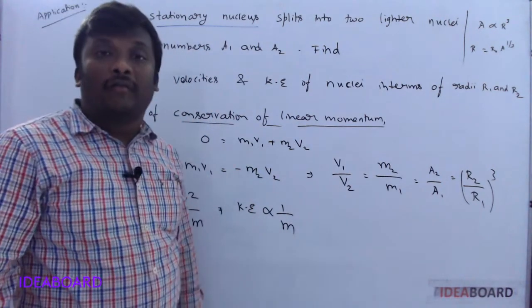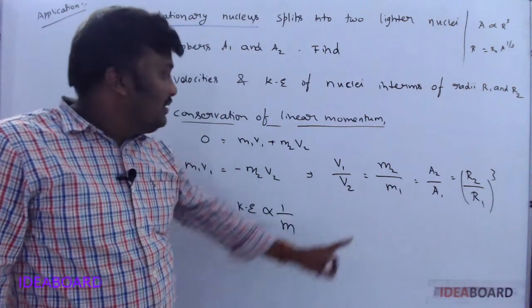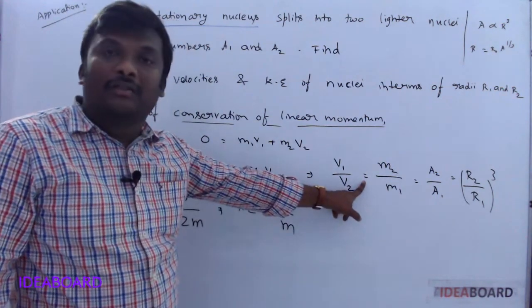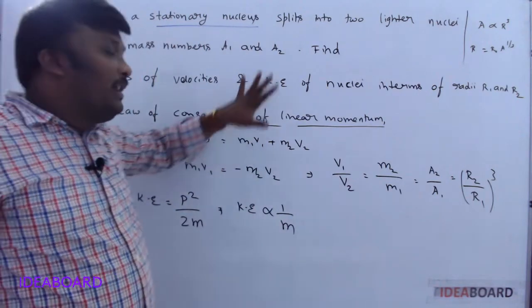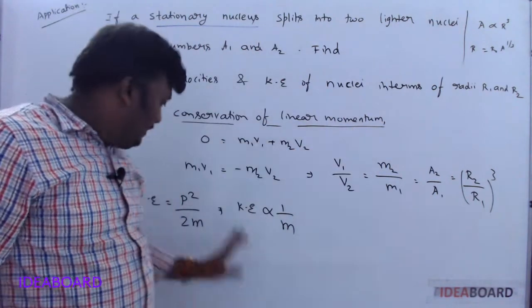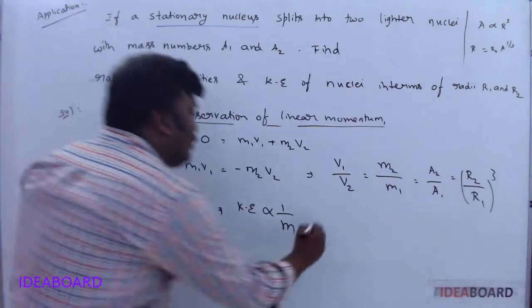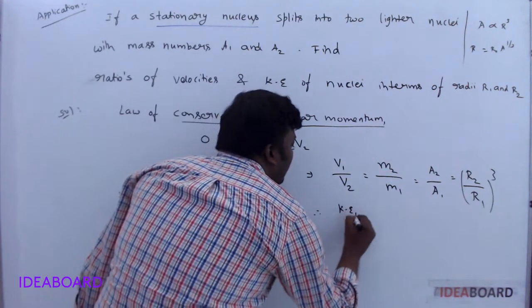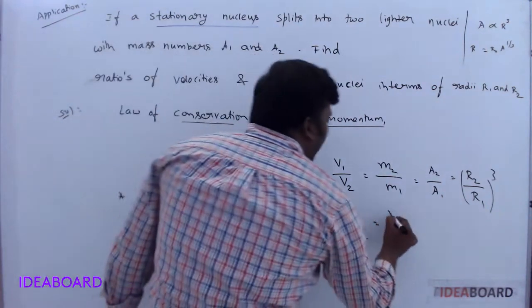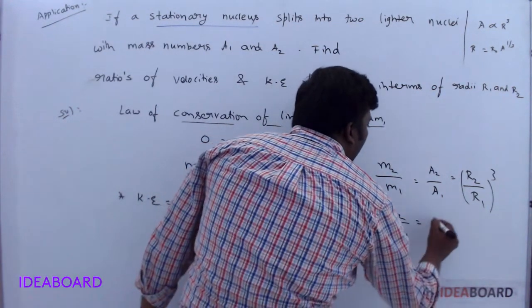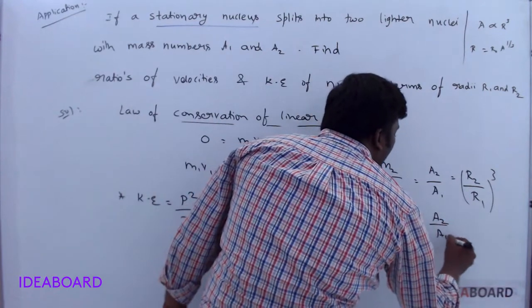So why did you take half m v square? Here masses change, velocities also change. That's why the better formula, if you want to apply the conservation of linear momentum, is p square by 2m only. So what is the formula for kinetic energy 1 by kinetic energy 2? The ratio is m2 by m1 again. m2 by m1 is nothing but A2 by A1.